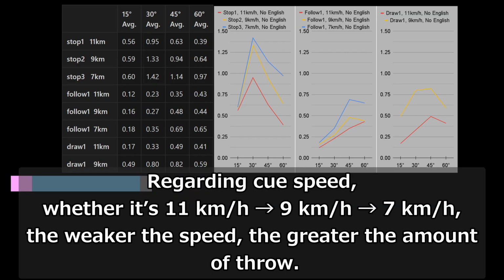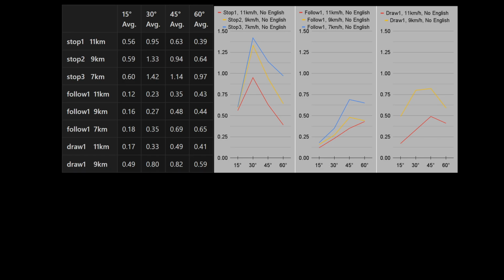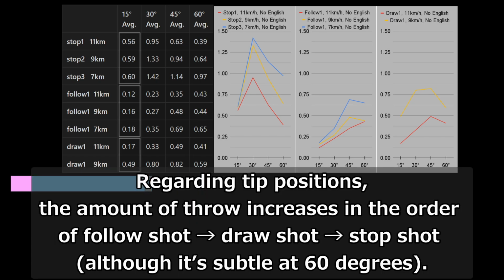Regarding cue speed, whether it's 11 kph, 9 kph, 7 kph, the weaker the speed, the greater the amount of throw. Regarding tip positions, the amount of throw increases in the order of follow shot, draw shot, stop shot, although it's subtle at 60 degrees.